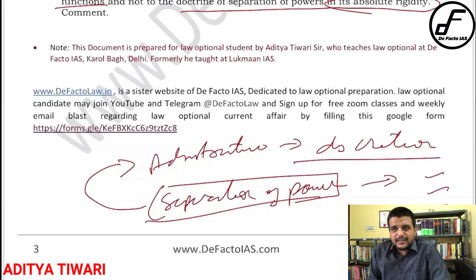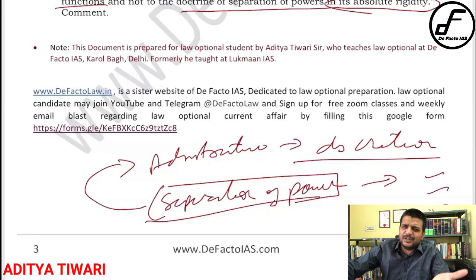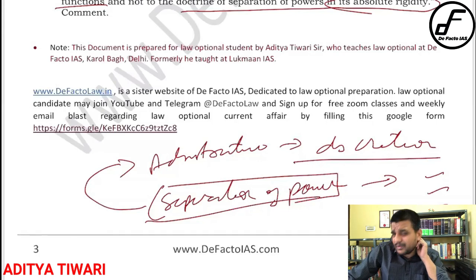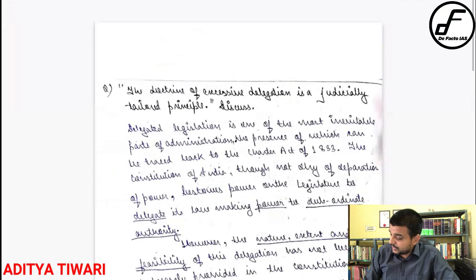So that ends the whole discussion. Now let me check some of the copies that I have given. There are a lot of Hindu articles. I don't remember exactly which Hindu article, but I'm giving some examples, right? Obviously, to the students who are my law optional, I will be supplying some articles. But generally you can find them in the Hindu, or if you have been continuing in this Telegram group, I will also send them there. So you can see that. Now let us come to the questions.